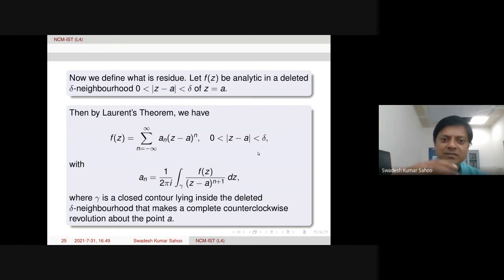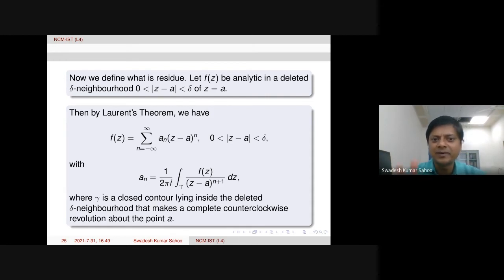Now we come to the standard notation in this deleted neighborhood, or delta deleted neighborhood, of A. So here gamma is again any simple closed contour lying inside the deleted neighborhood of A, but which makes a complete counterclockwise revolution about the point z equal to A, by the theorem. Now from here you see we have negative powers of z minus A, and we have positive powers of z minus A. That means we have a principal part as well as an analytic part.